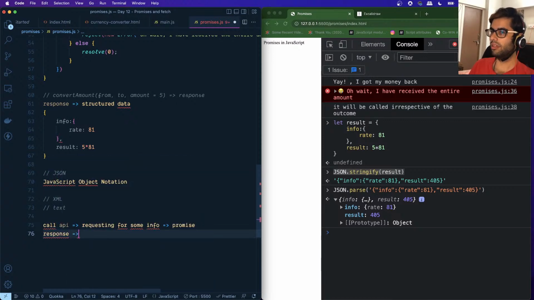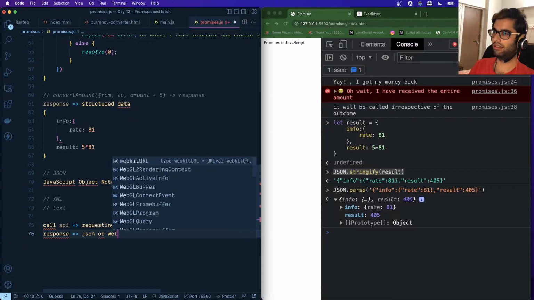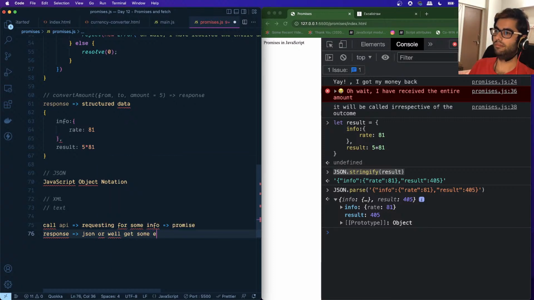Once the response is available, the promise will be settled, and we will either get the JSON, or we'll get some error. So we'll get the data in the JSON format, or we will get some sort of error or exception, because these are the only two possible outcomes when we get a promise, right?